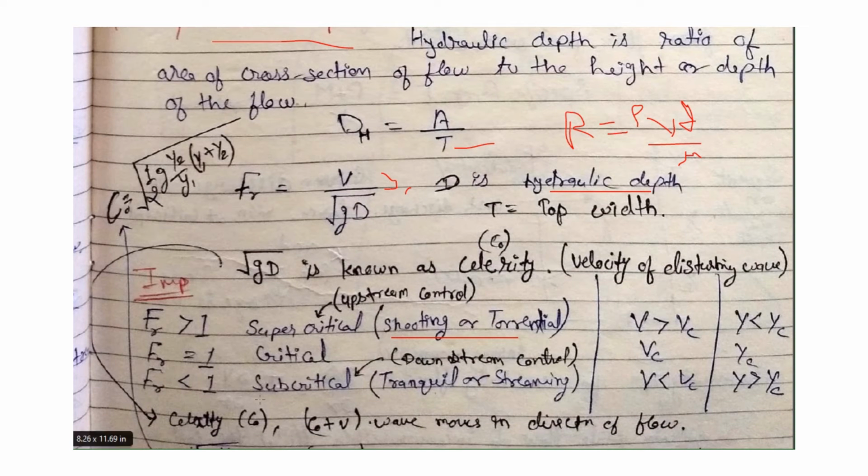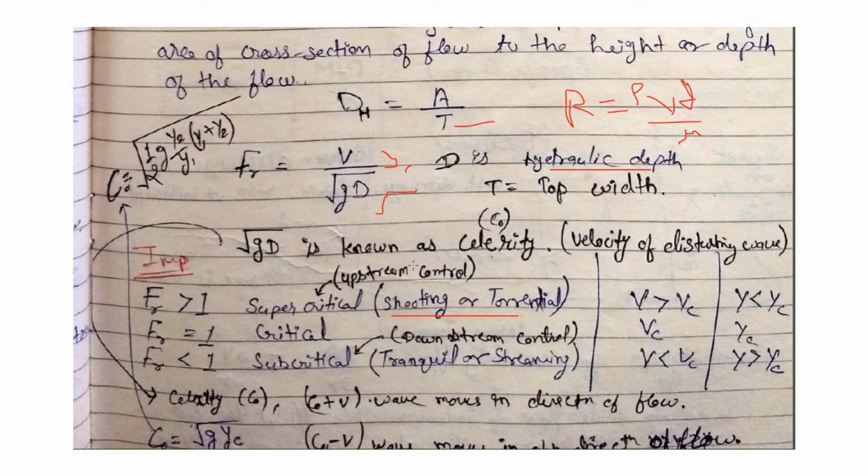Now, if the Froude number is less than 1, that means the velocity of flow is less than the critical velocity, and the depth of flow is greater than the critical depth, and it is known as subcritical flow. Now, the term root of gD, that means depth of flow or critical depth of flow, is known as celerity. Root of gD is known as the celerity of the flow. So celerity represents the speed at which a disturbance wave travels in still water.